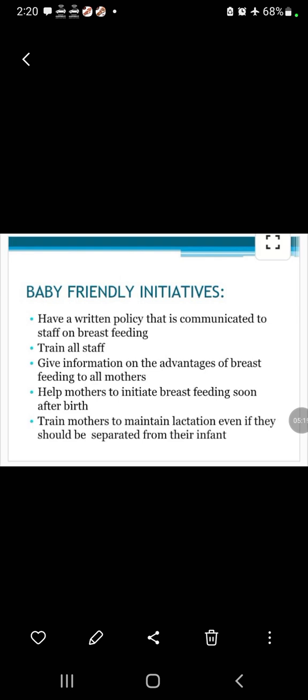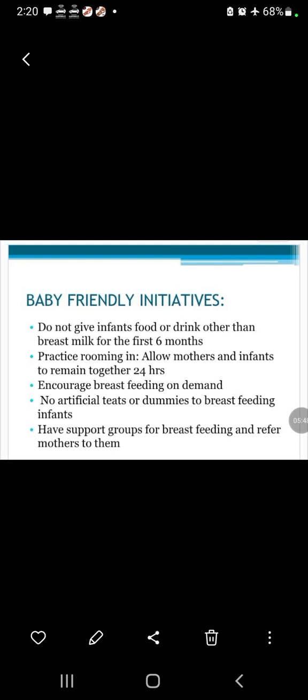Baby friendly initiative: have a written policy on breastfeeding that is communicated to staff, train all staff, give information on the advantages of breastfeeding to all mothers, help mothers initiate breastfeeding soon after birth of the baby, and train mothers to maintain lactation even if they are separated from their infant. Do not give infants food or drink other than breast milk for the first 6 months.